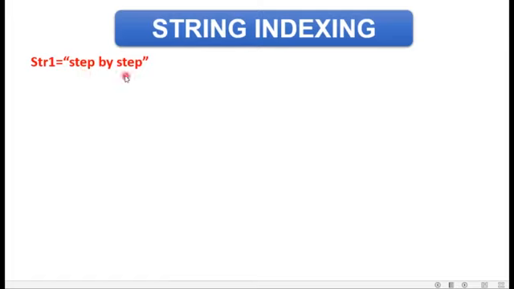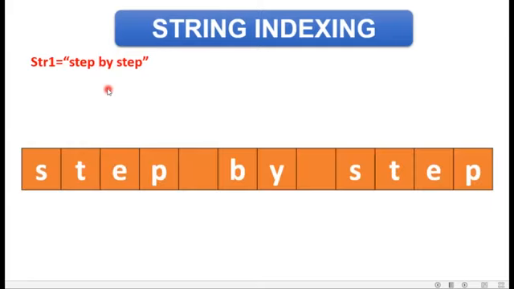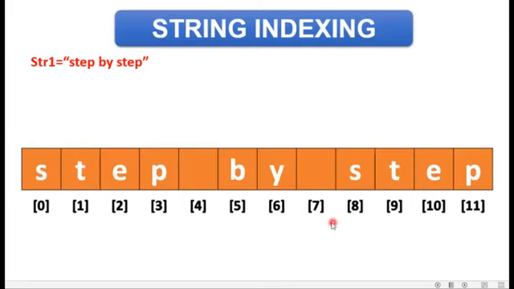Now, this is a string which contains some spaces also, right? So how will the indexing take place? Let's check it. These are my blocks and this is my indexing. We start the positive index at 0. So this is stored at the 0th location, then 1, then 2, and so on. The last index position is 11. So how many total characters are there? 12. And the index range is 0 to 11.